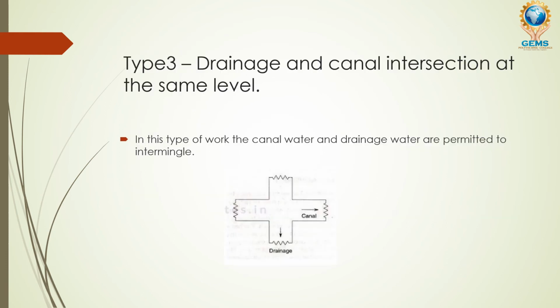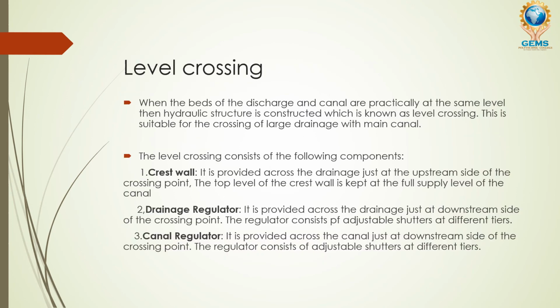This is type 3, where the drainage and canal intersection are at the same level. In this type you can see the canal water is mixing with the drainage water in this picture. There is no separation. You can clearly see there are no separations. So if you adopt type 3, you are going to go with this level crossing type of construction.